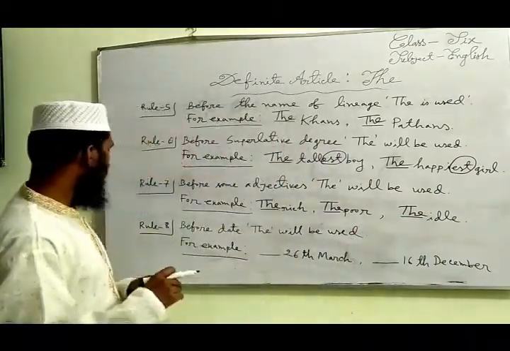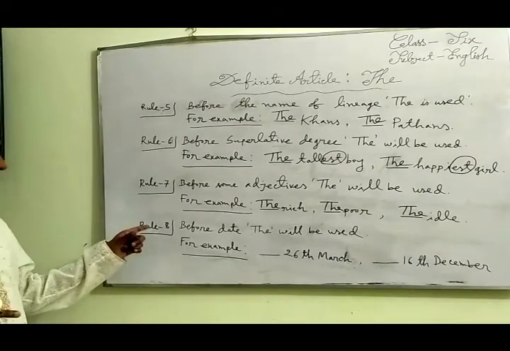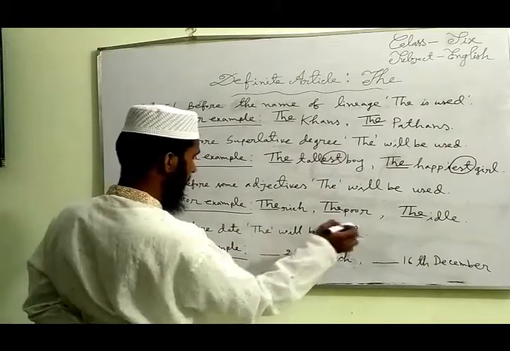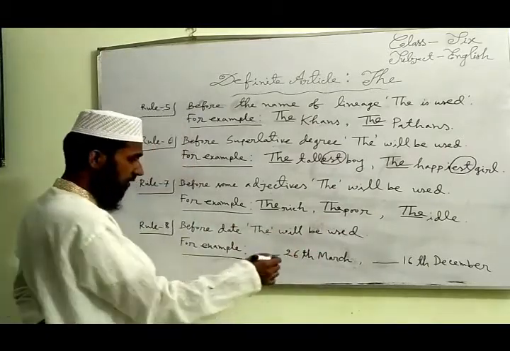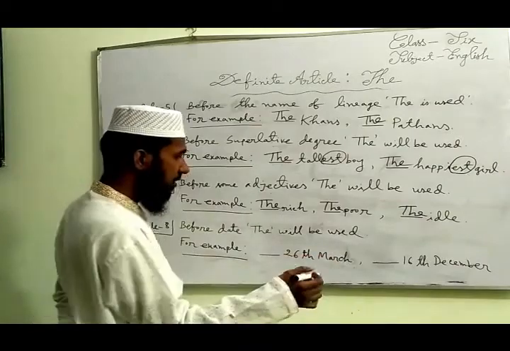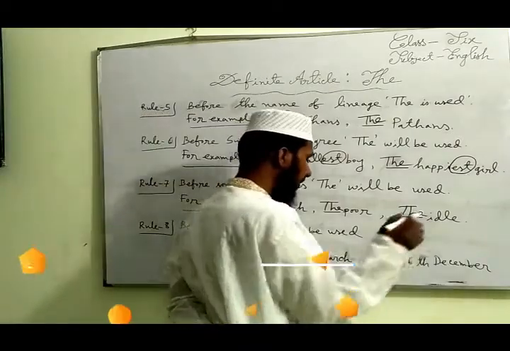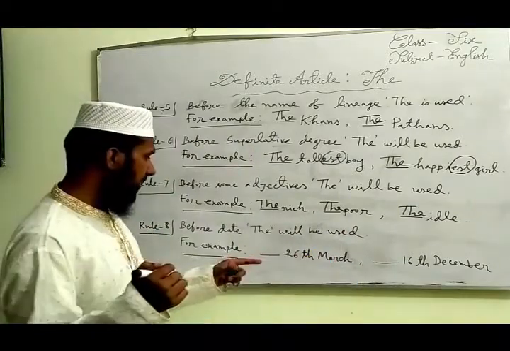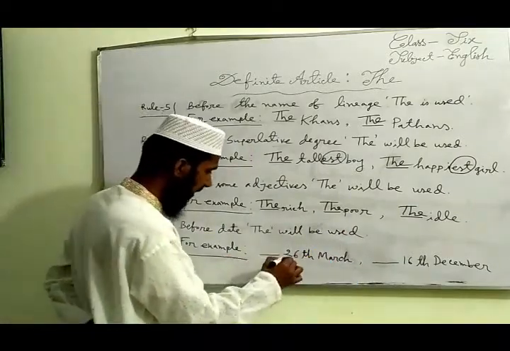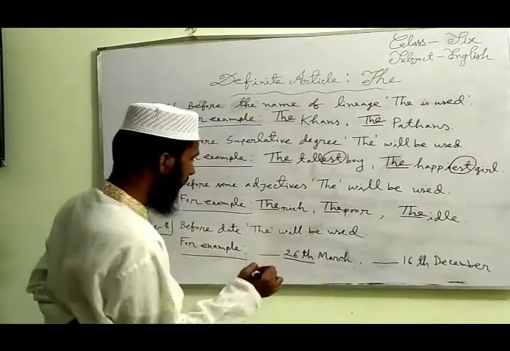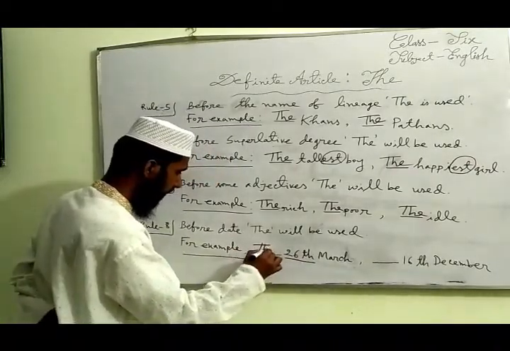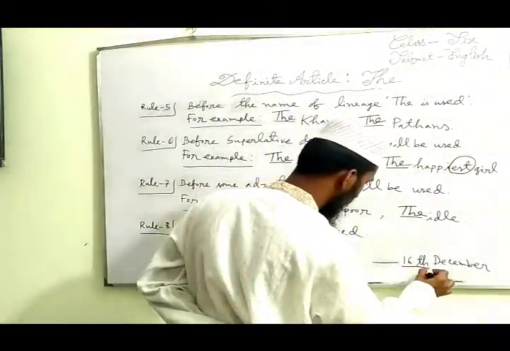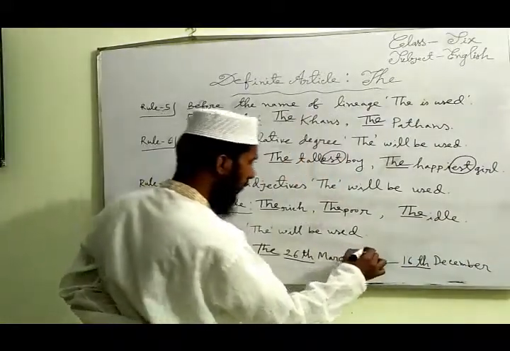Okay. Now notice rule 8. Before a date, the will be used. For example, the 26th of March, the 16th of December. If you notice the 2 examples, you can see that 26 is our date. So we have to use the here. The second example, 16, it is also a date. So the will be used here.